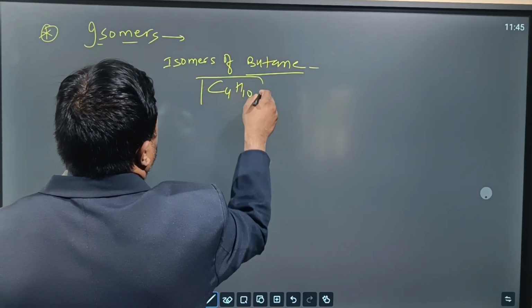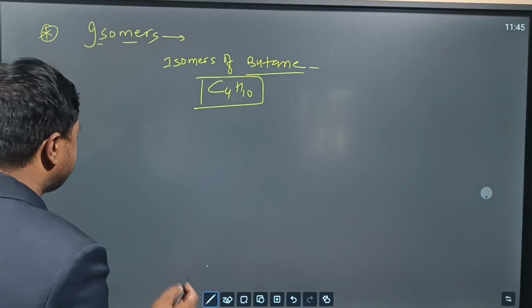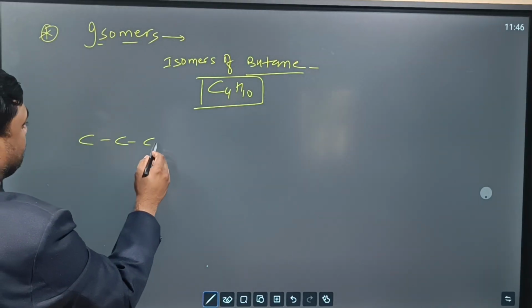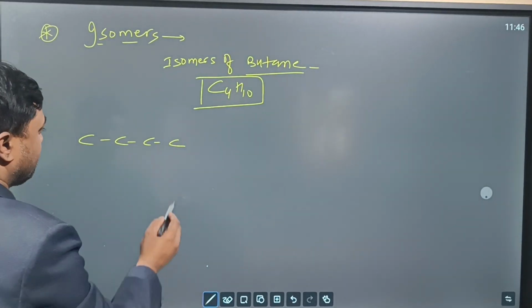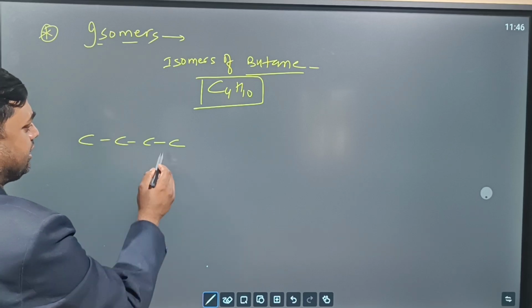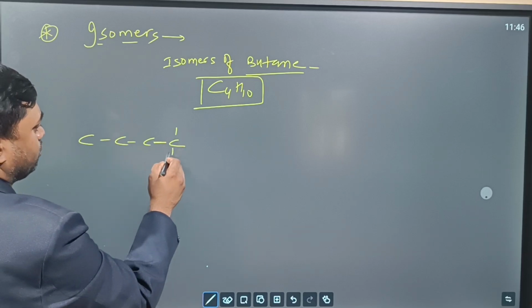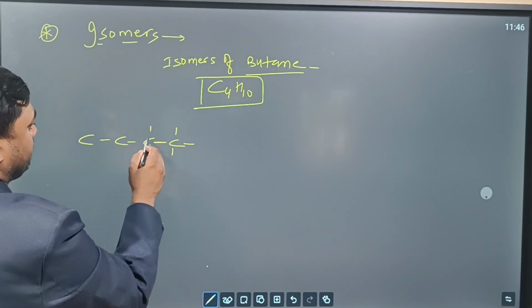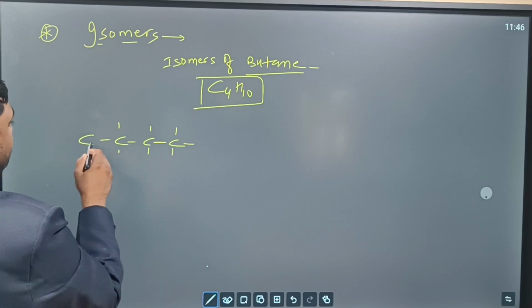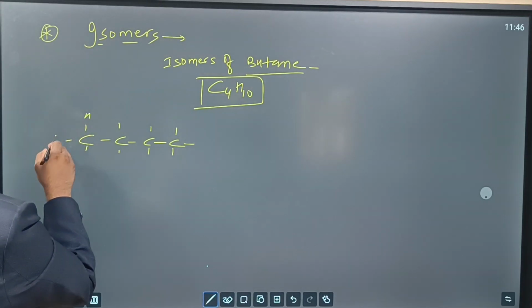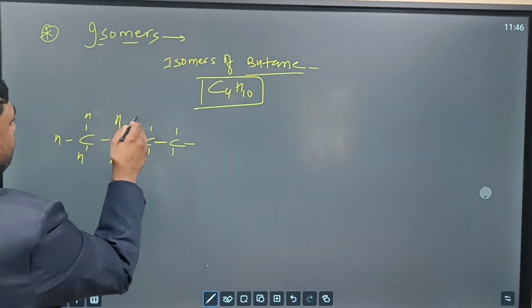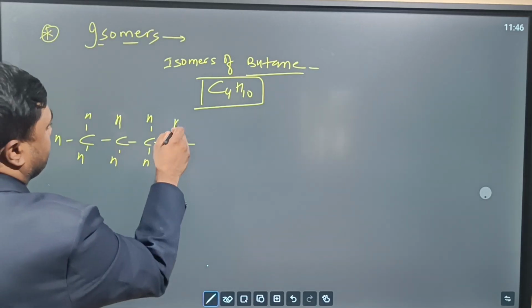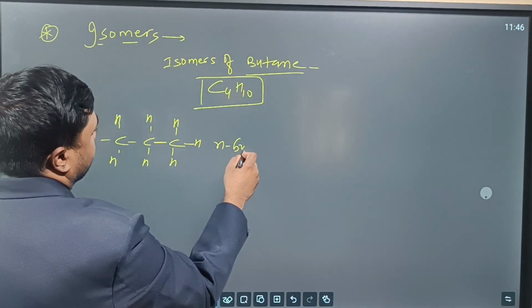C4H10. Yes or no? So how are we representing it? We can arrange these 4 carbon atoms in a straight chain, and you have to fulfill the tetravalency. A single bond is there, so 1 2 3 4 with this carbon, 1 2 3 4 with this, 1 2 3 4 with this. So this is what is called normal butane.